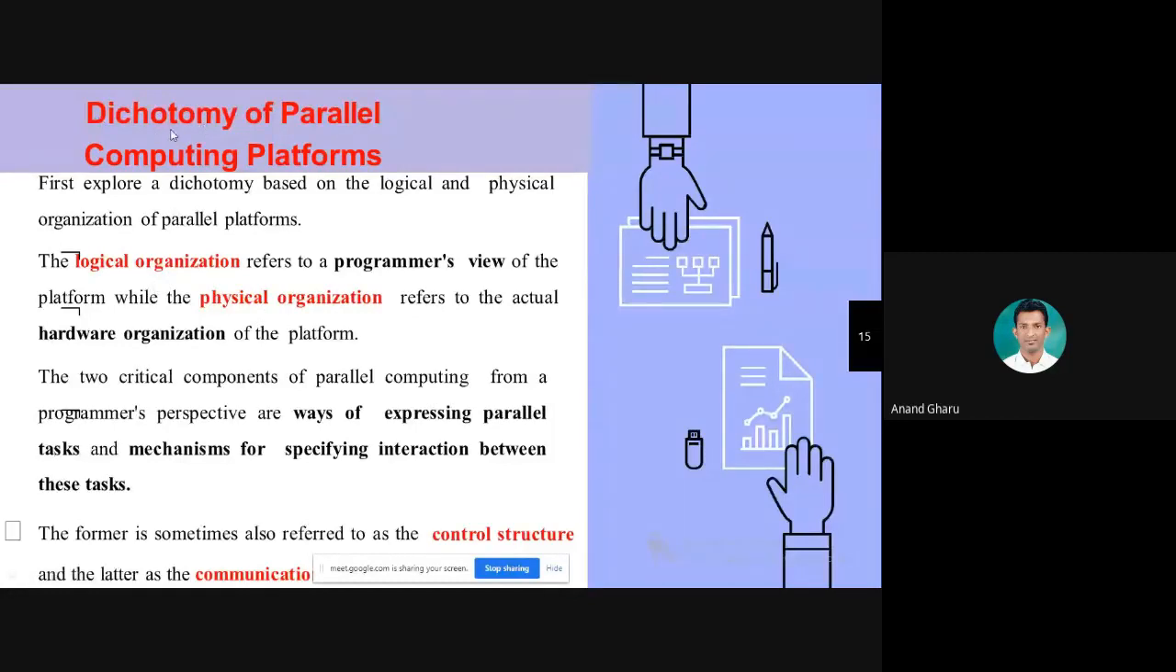Dichotomy means division of things into two parts which can be different. Logical organization refers to the programmer's view of the platform, and try to tell me the definition in your own words, or if not possible then you can tell me the same definition.